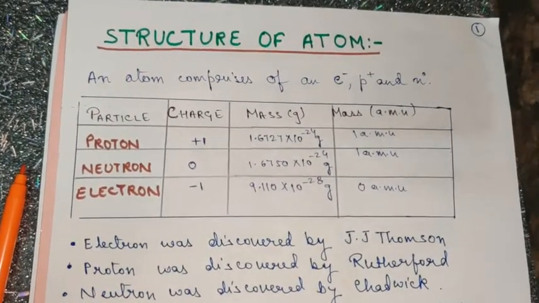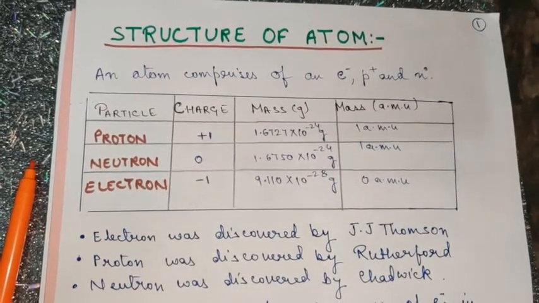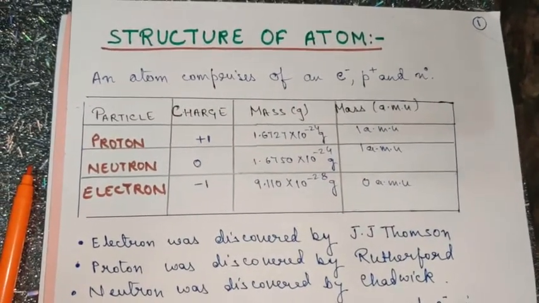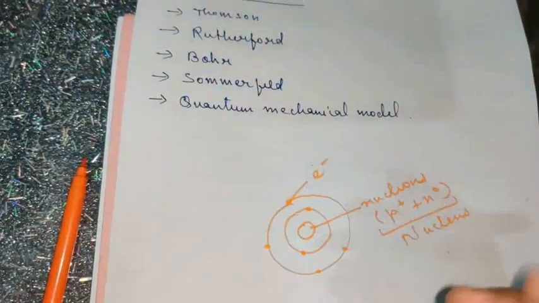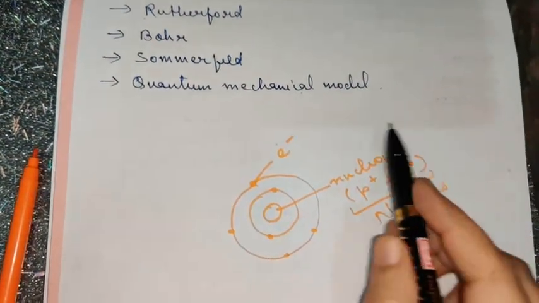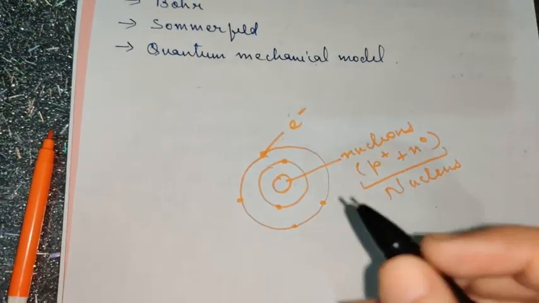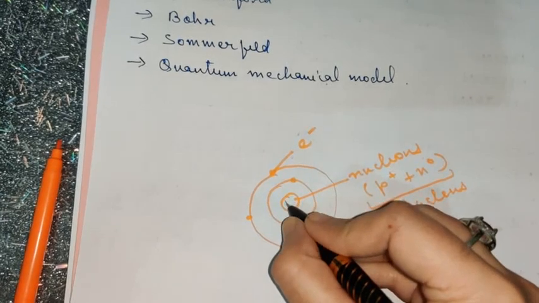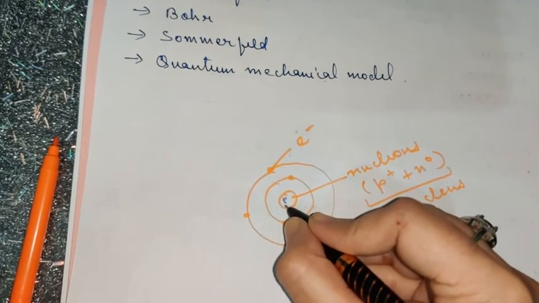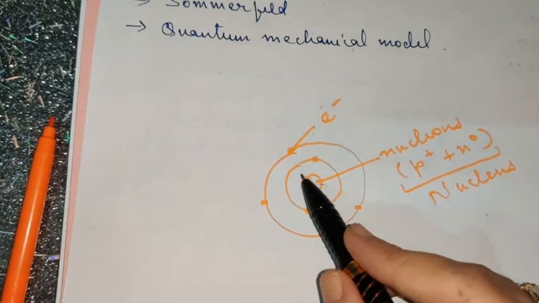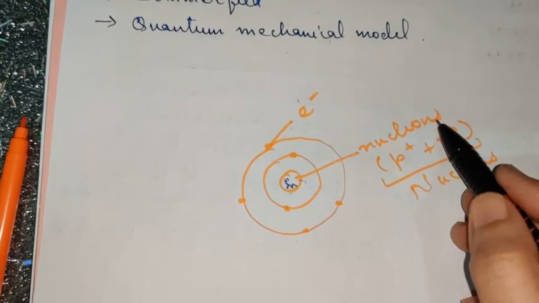And to know it, obviously we need to start from the very history of the discovery of the atom. What we know today is this: the structure of the atom is somewhat like this, and we all are aware of this type of structure, where we know that in the center of the atom we have nucleus, which comprises of protons and neutrons, and together these two are known as nucleons.